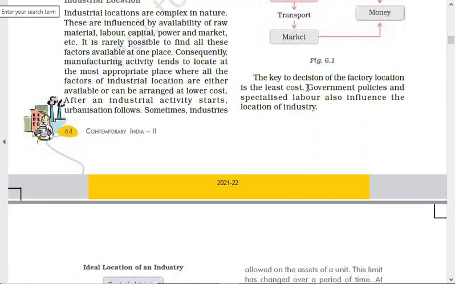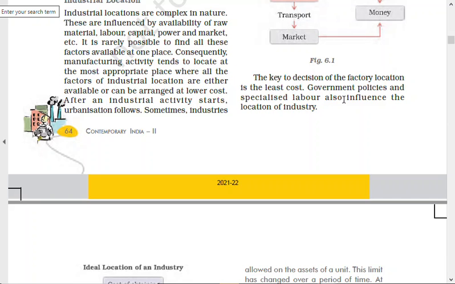You also get land at a cheaper rate, electricity at a cheaper rate. So this is how governments try to develop that particular area, because just now you studied in the previous page that once our industrialization starts, urbanization also starts, right? And a lot of employment comes over there. So this is called government policies, right?